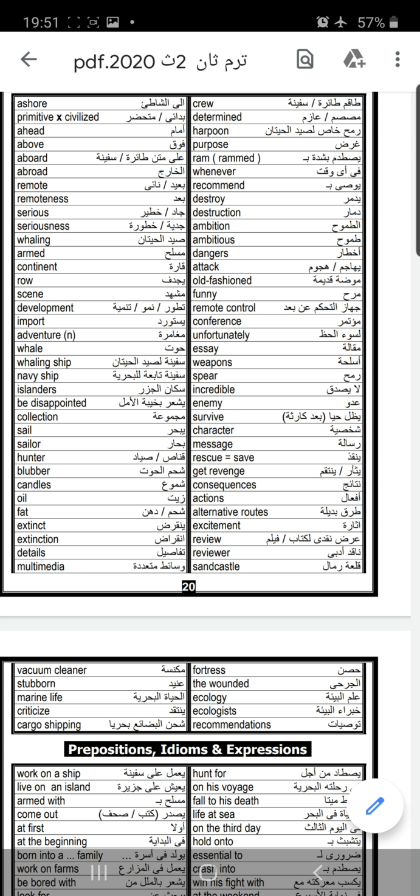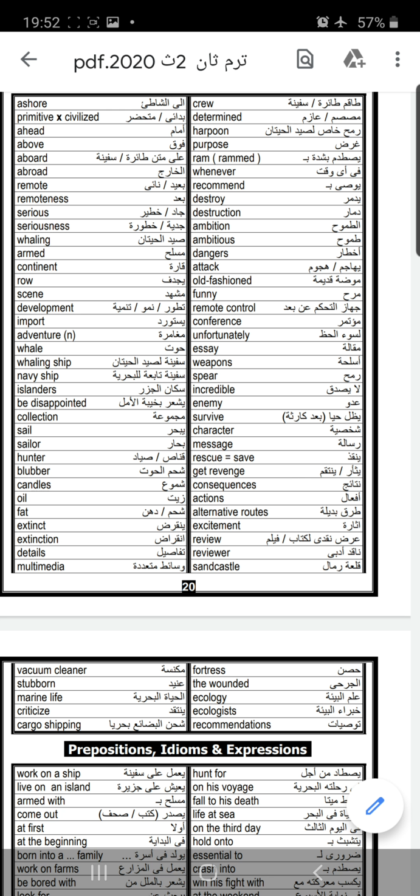Weapons, spur, incredible, enemy, survive. If you want to transfer this verb into a noun, it will be survivor, with or. Character, message, rescue, rescuer. Rescue is a verb, rescuer is a noun. Save. Get revenge means avenge. Consequences.